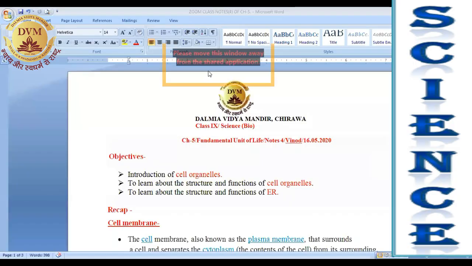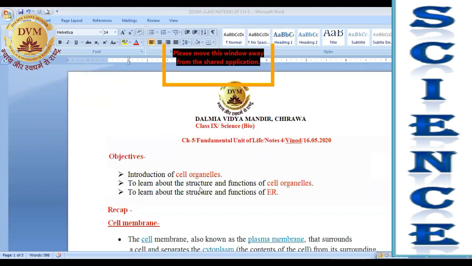Today we are dealing with chapter 5, the fundamental unit of life, as we have already started it, right? And objectives for the day will be introduction of cell organelles. Means today we will discuss about the cell organelles, right?